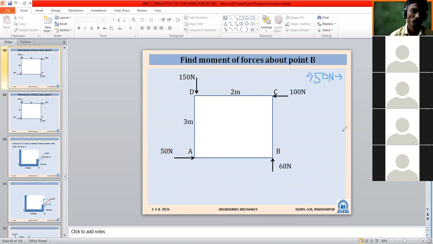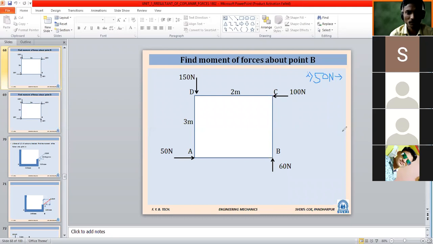If you consider the 50 Newton force, what will be the moment? Any more answers about point B due to the 50 Newton force? It is zero.